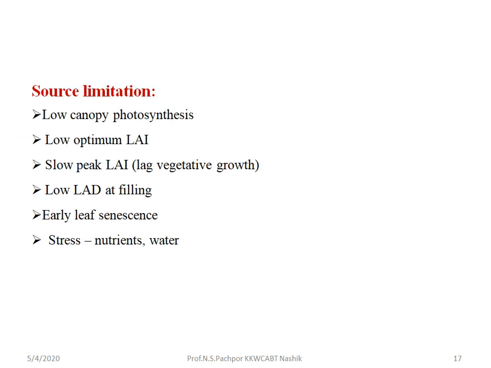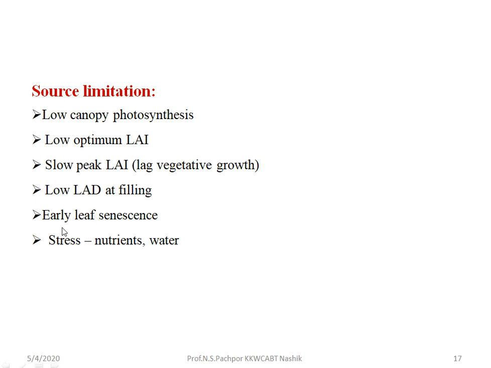Then what are the source limitations? Source limitations are low canopy photosynthesis. If the leaves developed in the canopy have low photosynthesis, then they affect the synthesis of photoassimilates. Then low optimum LAI. This optimum LAI sometimes cannot be maintained due to high vegetative growth. Then slow peak LAI, that is a lag vegetative phase. Then low LAD at filling. If leaf area duration is reduced at the grain filling or pod filling stage, it definitely affects the sink growth.